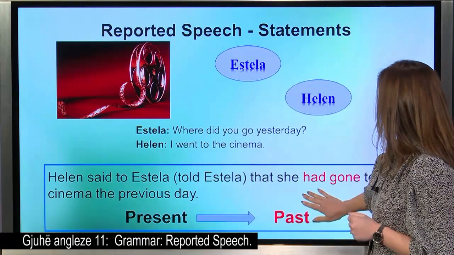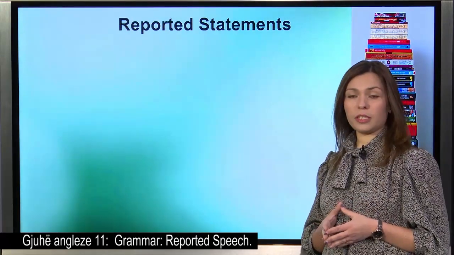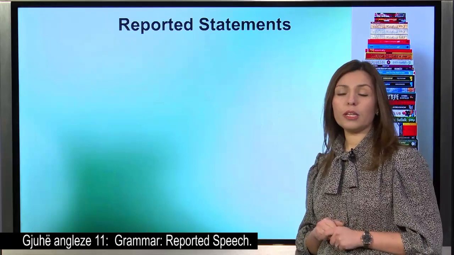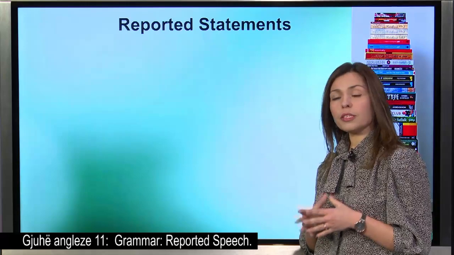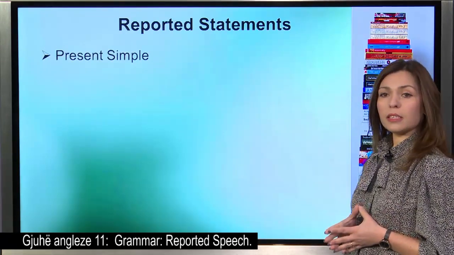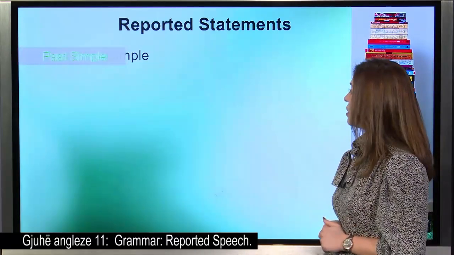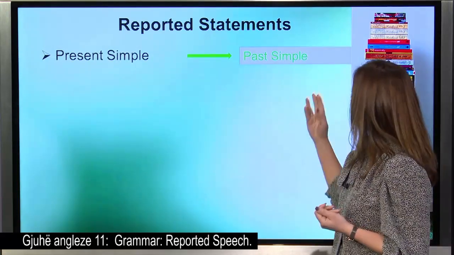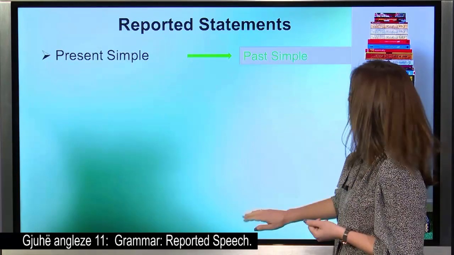All right, let's be more specific now, and let's see all those differences that we will face while dealing with reported statements. First of all, we're going to see the differences in the tenses. So, all present tenses become past tenses. If we have present simple, it will become a past simple.